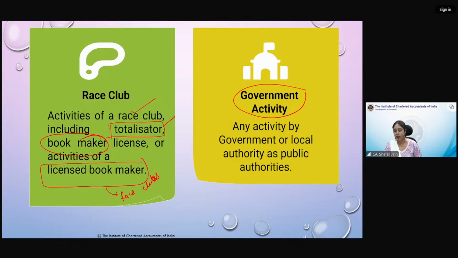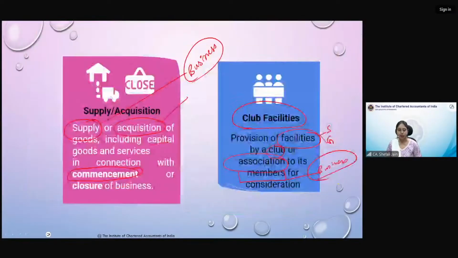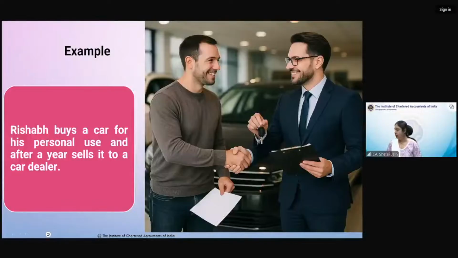Government activity, very simple. In the last class also I told you that any services, any goods provided by government are considered as supply. For the purpose of considering it as supply or not, they are at par. Now, whether they will be taxed or not, exemptions will be provided to them. That is a separate thing that we will do afterwards. But for now, the government is also kept at par. Okay. Now examples will start so that each of these points can get clear. Okay. And let me see your doubts.